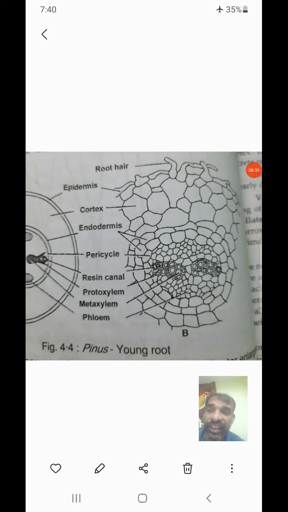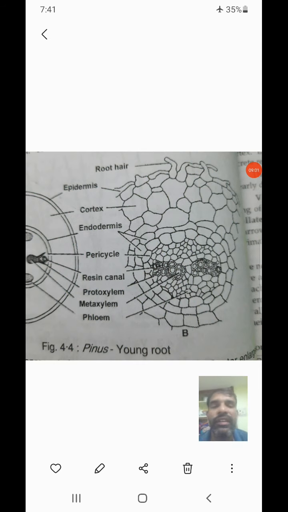Behind the endodermis we can observe a particular layer, that is the pericycle layer, and we can observe resin canals on the inner side. This is a gymnosperm, which is very developed and shows advanced characters, especially developing xylem and phloem. The xylem is present here, and in between phloem is also present. The xylem is mainly of two types, that is protoxylem and metaxylem. These are very important characters of the gymnosperms.